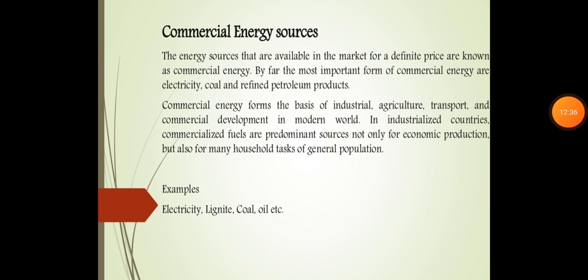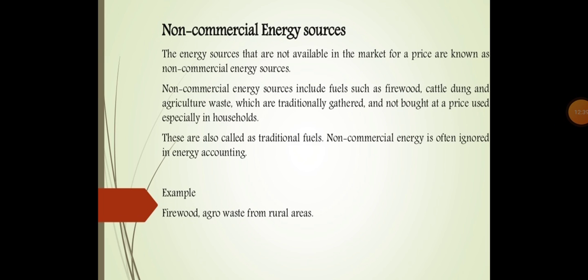Now we see non-commercial energy sources. Non-commercial means which we cannot buy directly in the market. The energy sources that are not available in the market for a price are known as non-commercial energy sources. They include fuels such as firewood, cattle dung, and agricultural waste, which are traditionally gathered and not bought at a price, used especially in households. So these are called traditional fuels.